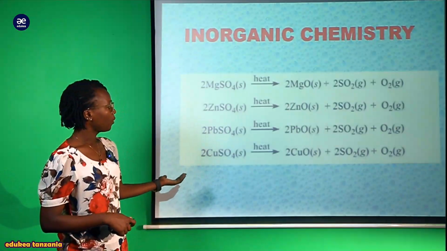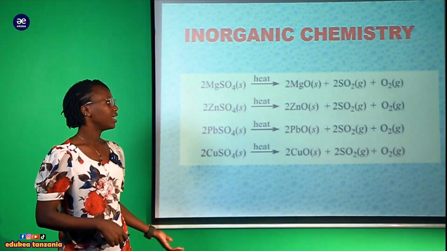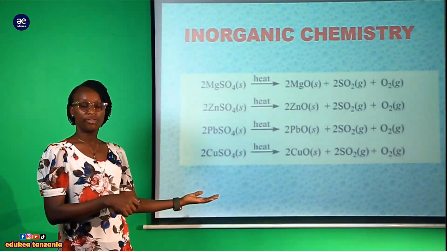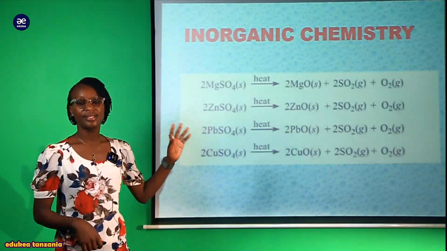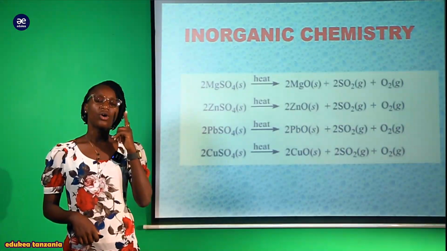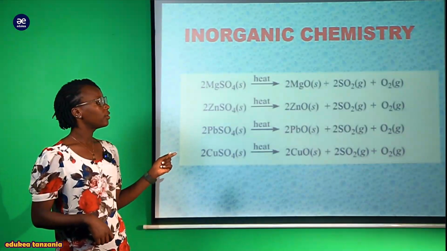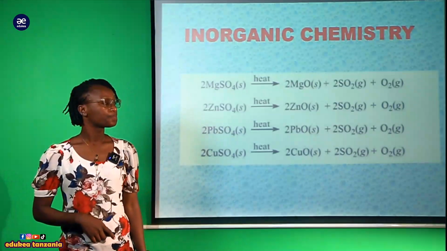For instance, here we have magnesium oxide, zinc oxide, lead oxide, copper oxide, and other products are formed here, the gases of oxygen and sulfur dioxide gas. These are the sulfate compounds. The sulfate compounds undergo heating, or thermal decomposition, to form the metal oxide.